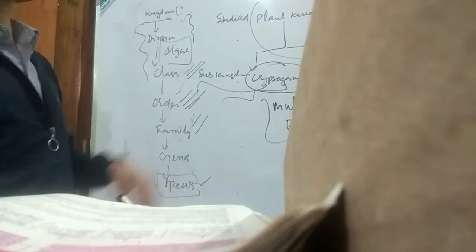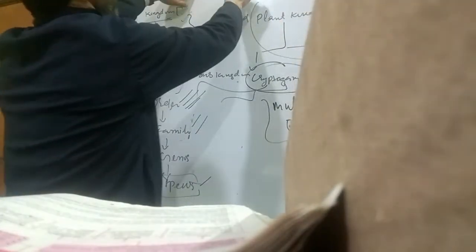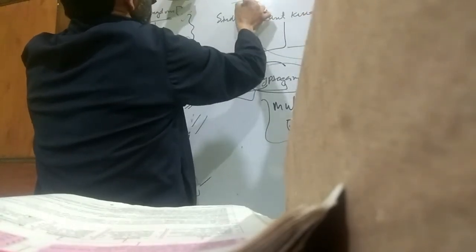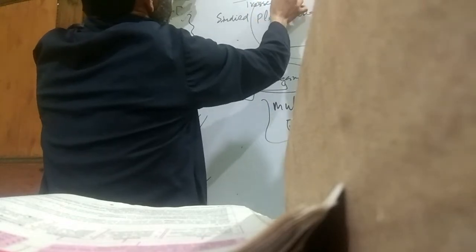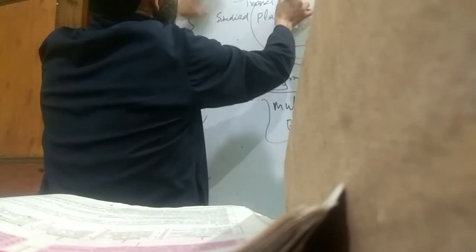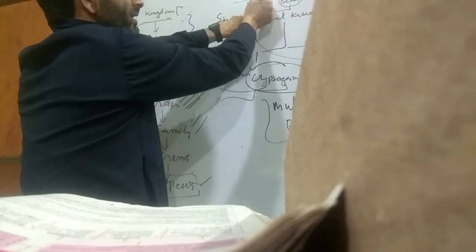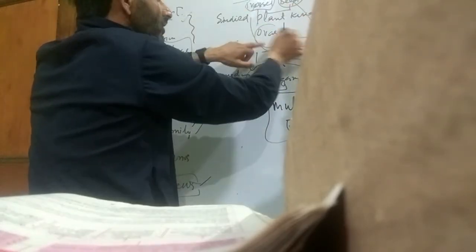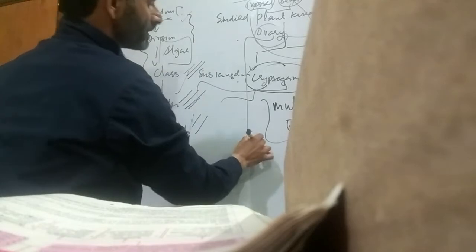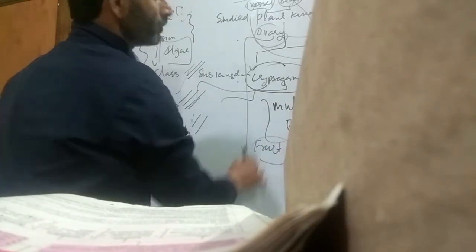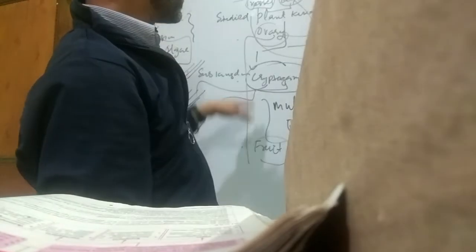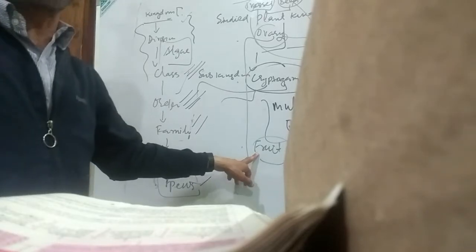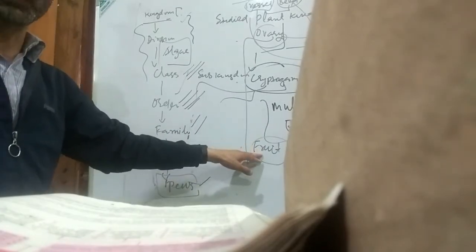Yesterday I gave the literal meaning of angiosperm. I will repeat it. Angio means vessel and sperm means seed. That is, seed is enclosed in a vessel-like structure. This vessel-like structure is ovary, and seeds are contained in this ovary. The ovary later on matures into fruit. So angiosperms are plants that produce seeds contained in fruits.